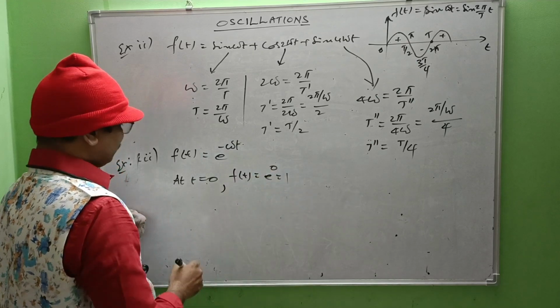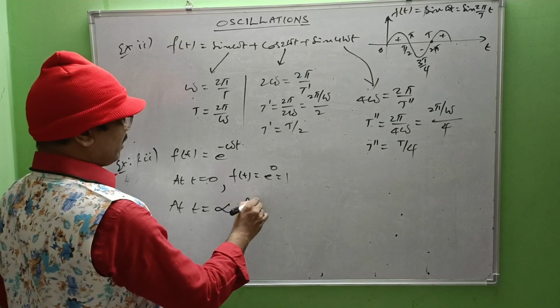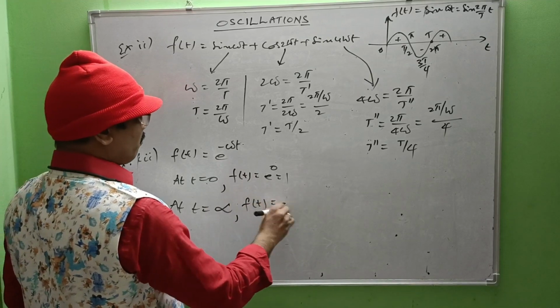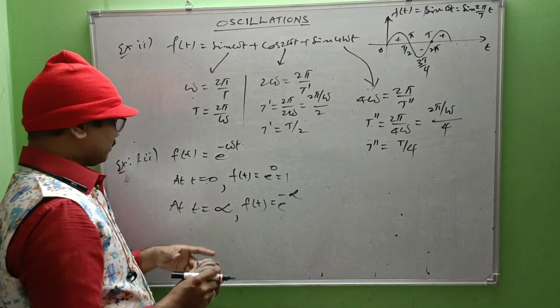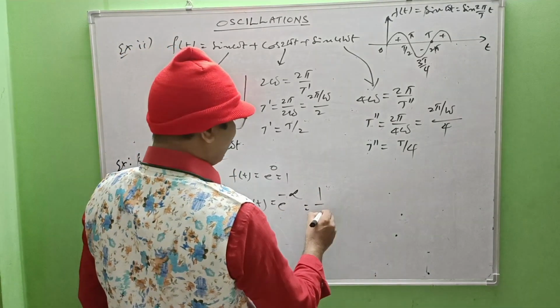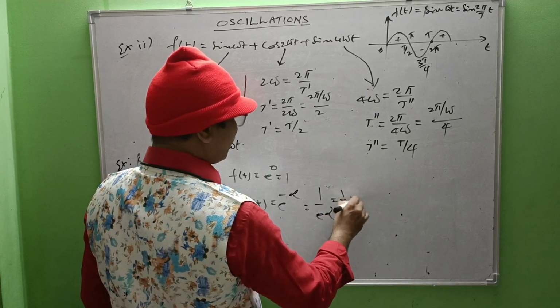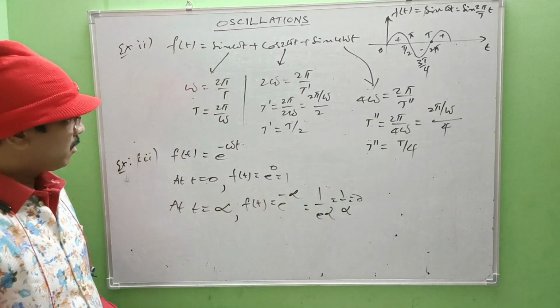At t equal to infinity, f of t can be written as e power minus infinity. That is 1 by e power infinity. That is 1 by infinity. That is 0.